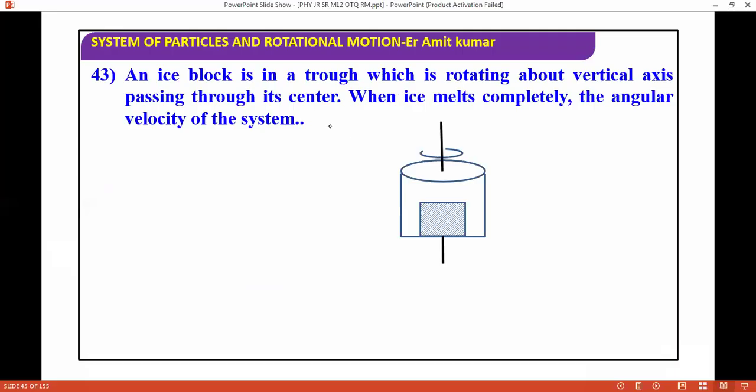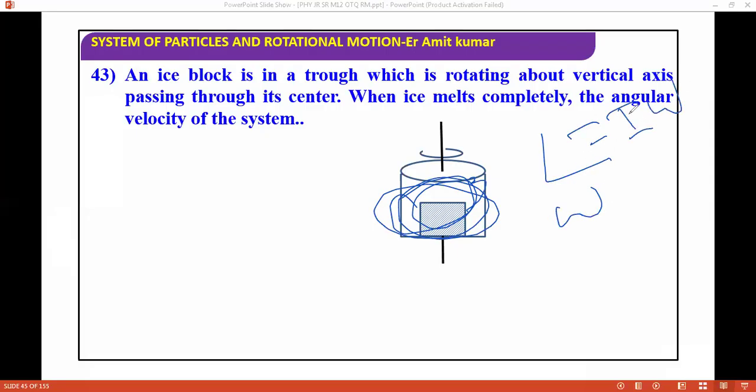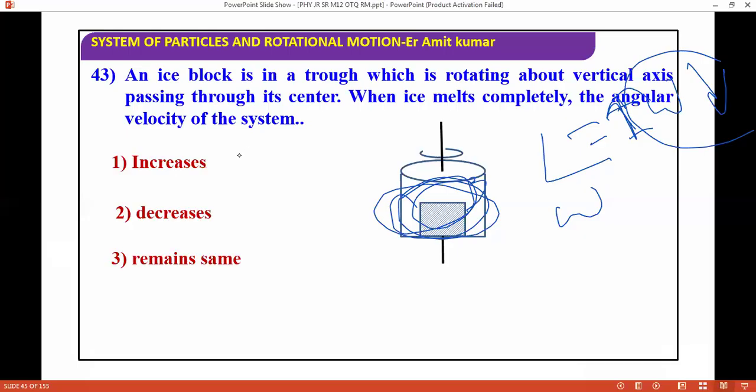When the ice melts completely, what happens to the angular velocity of the system? When the ice melts completely, all the mass moves to the outer portion, and angular momentum is constant. L is I omega, so I will increase and omega will decrease. Very good question. If you know the concept, then only you can do this. The correct answer is that angular velocity decreases. If you know the concept, you can do this question easily.